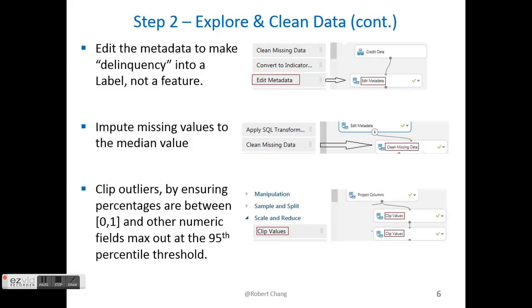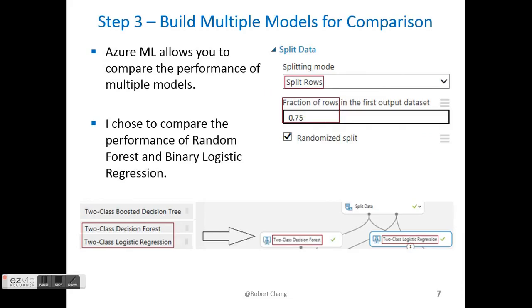I can edit the model metadata. For example, I make my target data into a label. I can then clean missing values by imputing them to the median. I can then remove all outliers from the dataset.